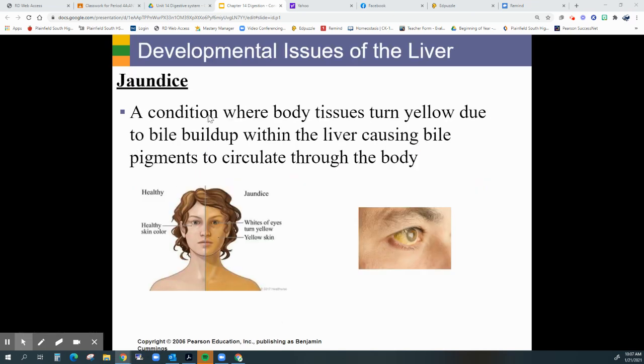Another one we can see is what's referred to as jaundice, and this is a condition of the liver. So as the bile starts to build up in the liver, it causes this release of pigment that causes yellowing of both the skin as well as the eyes.